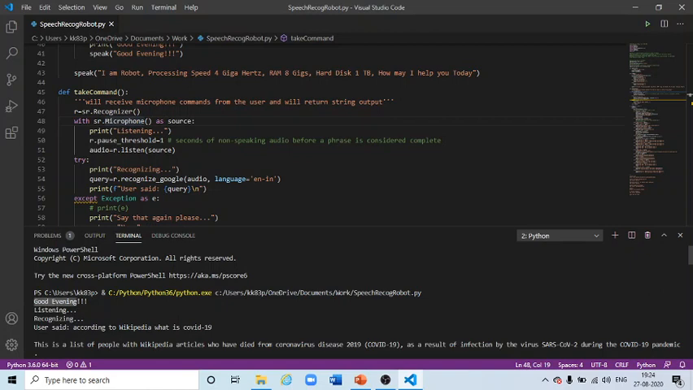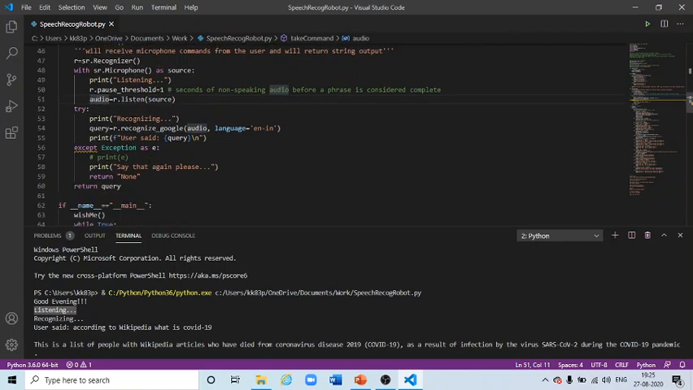First of all it is wishing me, then it is printing listening, then it is given pause threshold equal to 1. It means that if you are speaking one sentence and there is a pause for 1 second, then it will be considered the completion of the sentence. You can change it as per your requirement. Then it is listening. This source is the microphone. Using the microphone it is listening and it is getting stored in audio. Then it is trying to recognize it.